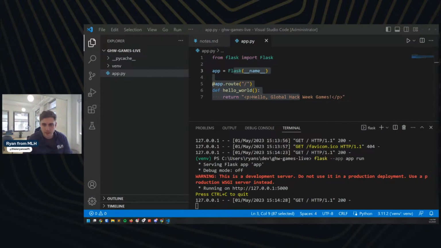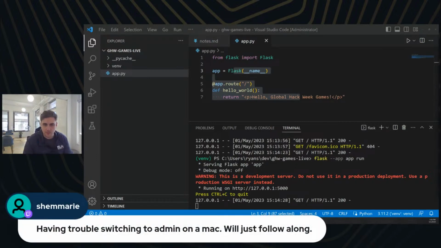Bam. And I saw someone was having trouble switching to admin on Mac. I don't know. You might just need to use sudo as the command, would be my assumption, like sudo pip install or something like that. I don't code on Mac often enough to tell you though. I'm a Windows fanboy over here, unfortunately for you.